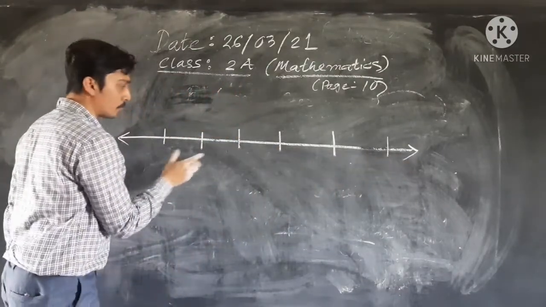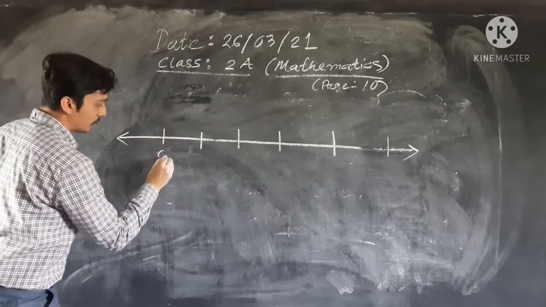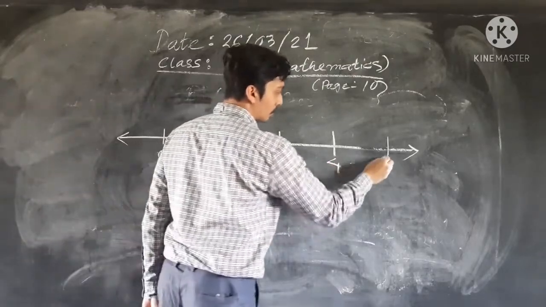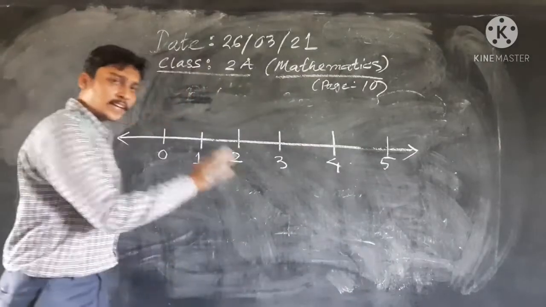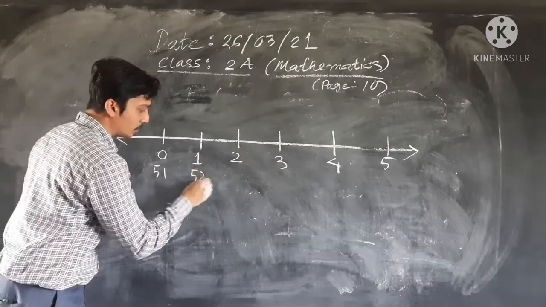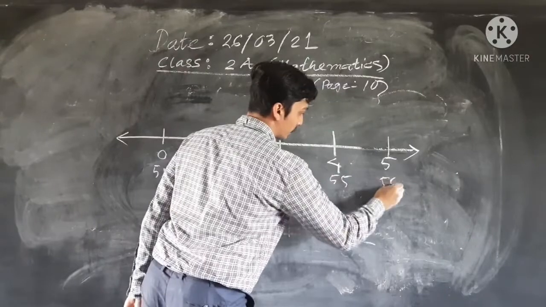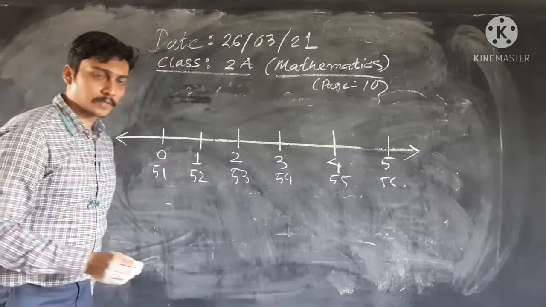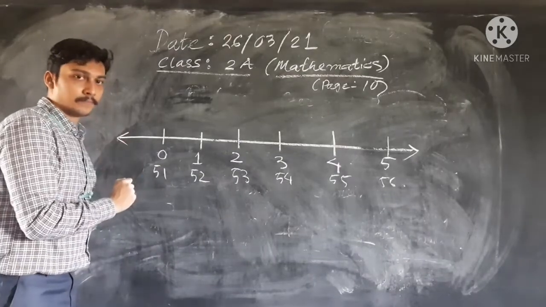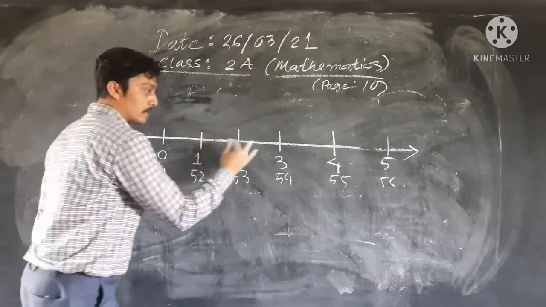I call this 0, this 1, this 2, this 3, this 4, this 5. Or you can take other numbers: 51, 52, 53, 54, 55, 56, and so on. This straight line is called the number line. You have to know about the number line. Their gap is the same.